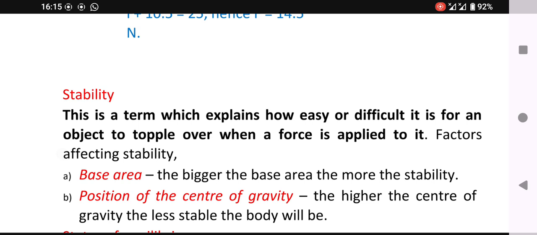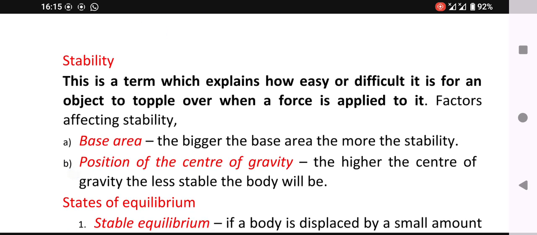And we have the factors that affect stability of a body. When is a body said to be stable? You will know it at the end. The first factor that affects stability of a body is the base area. The bigger the base area, the more stable the body. Number 2, the position of the center of gravity.